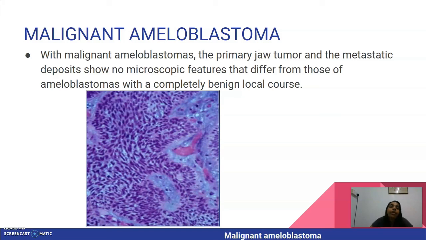The histopathology of malignant ameloblastoma. With malignant ameloblastoma, the primary jaw tumor and the metastatic deposit show no microscopic features that differ from those of the ameloblastoma with a completely benign local course.